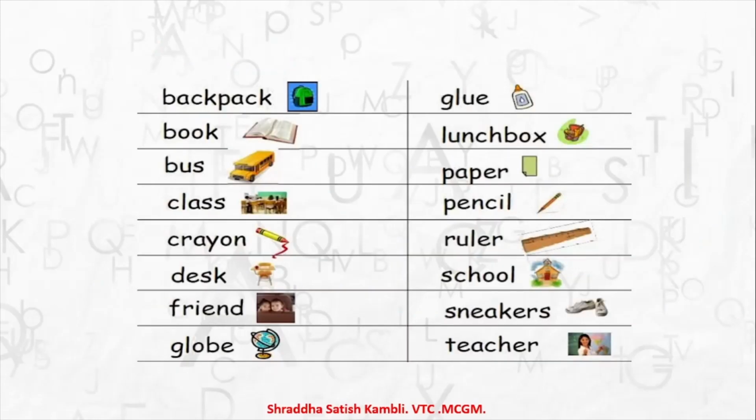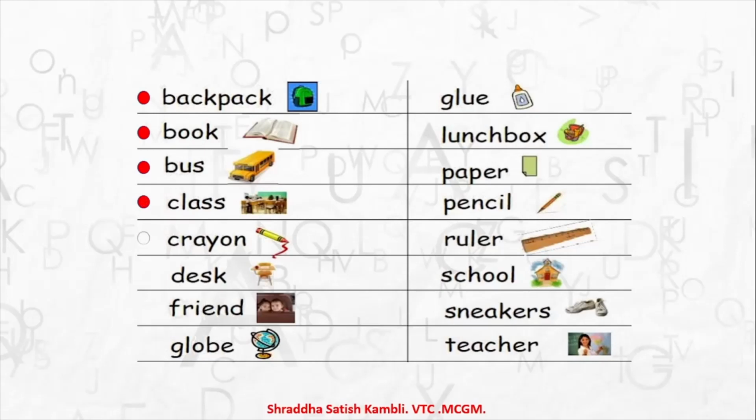Moving on now, children, let us take a look at one more example. But here we are going to look at the word afterwards and we are going to look at the related words first. Like for example, in the previous example, we saw the word computer first and then we looked at the related words. Here let us take a look at the related words and then we will try and arrive at the main word. So you have backpack here, you have book, you have bus, you have class or classroom,